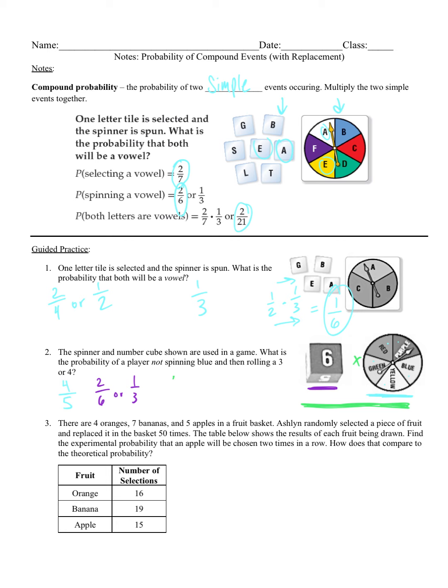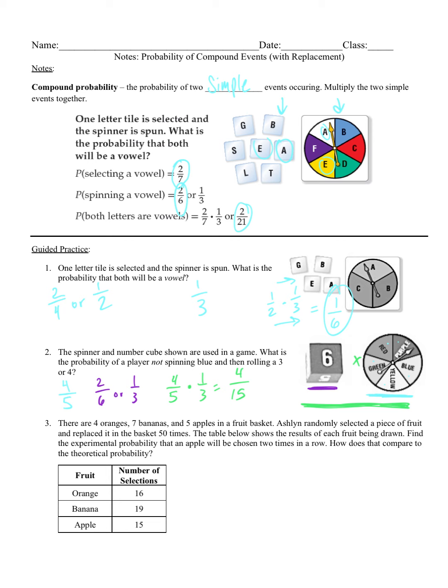So we have 4/5 for the die times, actually, let's not use the x. 4/5 times 1/3, and we multiply straight across. 4 over 15.